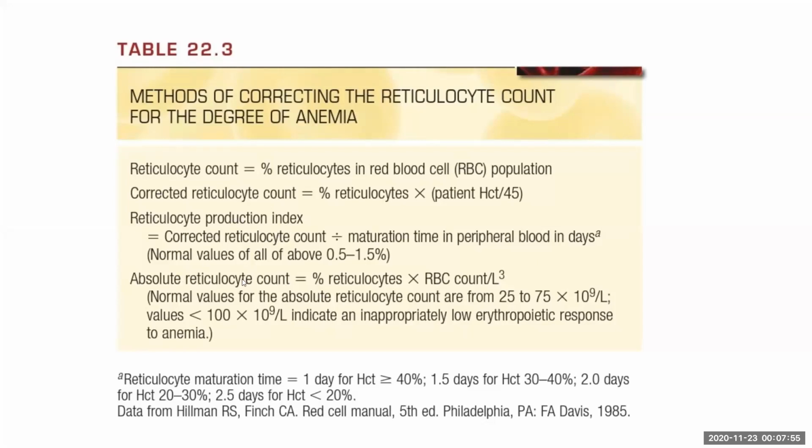More sensitive or more specific than reticulocyte production index is the absolute reticulocyte count. That we are calculating by percentage of reticulocyte into RBC count. RBC count we all know, and using that and percentage of reticulocyte count, we are calculating the absolute reticulocyte count. The normal value is 25 to 75. If a patient with anemia has a value less than 100, it indicates an inappropriately low erythrocytic response.